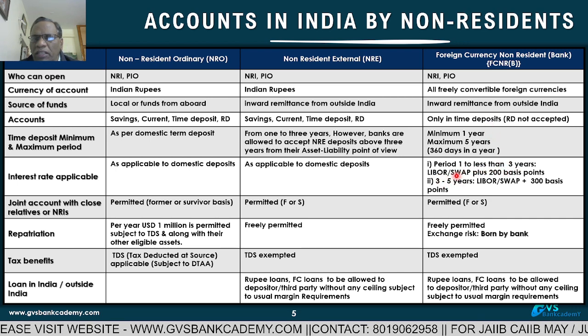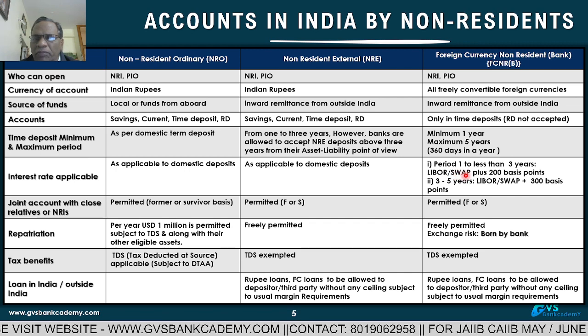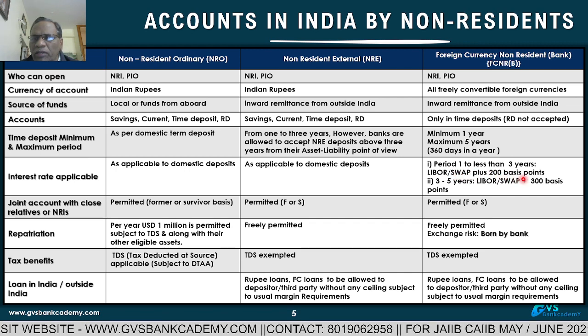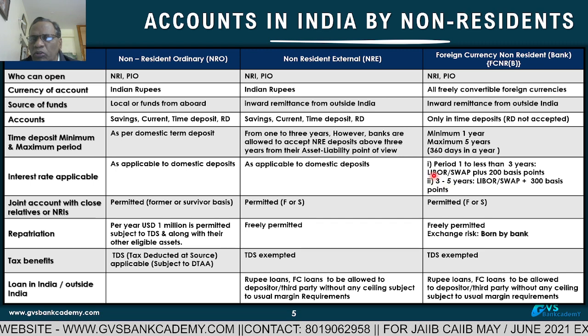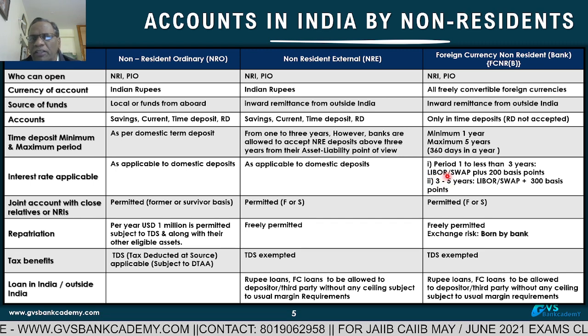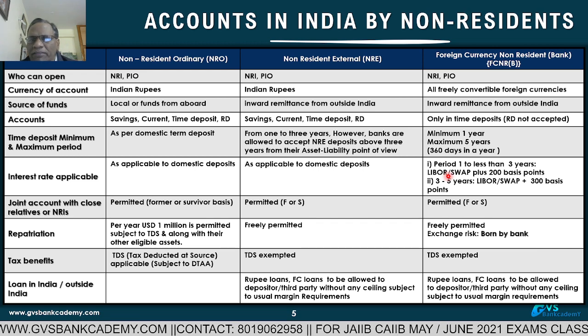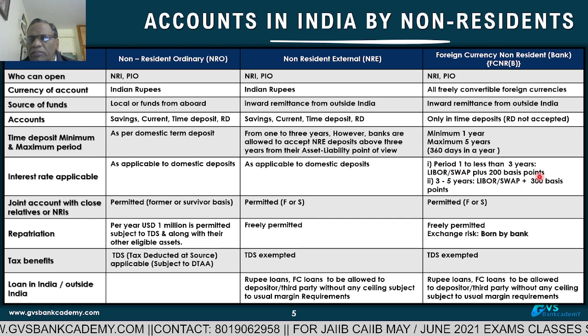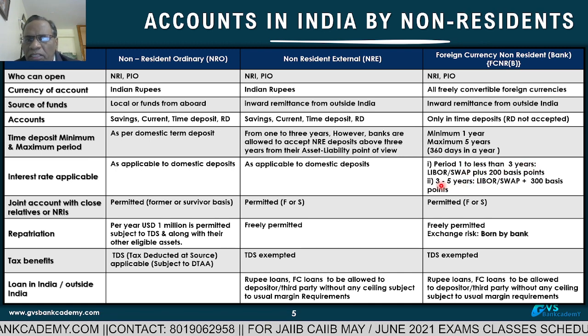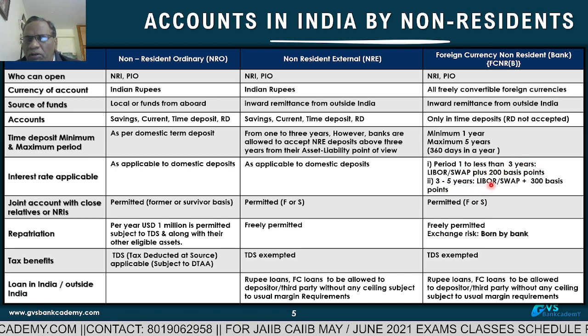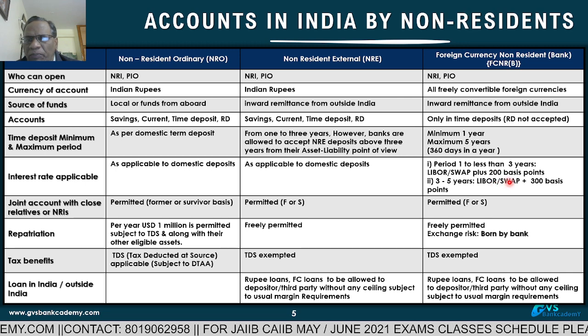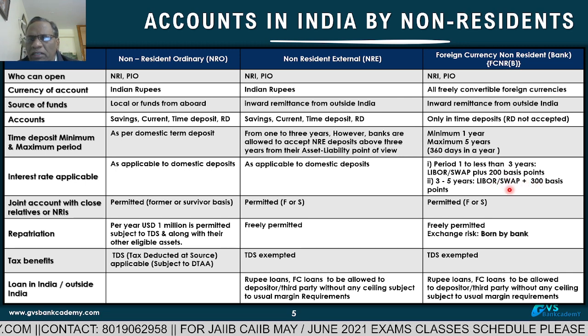LIBOR or any swap or any external benchmark rate plus 200 basis points. By the end of 2021, LIBOR is going to disappear. That's why any other benchmark rate plus 200 basis points for rate of interest for 1 to 3 years. Then for 3 to 5 years, LIBOR or any other benchmark rate or swap plus 300 basis points. This is the rate of interest.